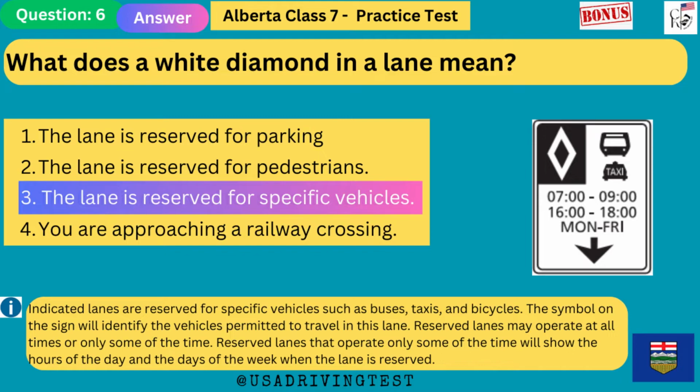Indicated lanes are reserved for specific vehicles such as buses, taxis, and bicycles. The symbol on the sign will identify the vehicles permitted to travel in this lane. Reserved lanes may operate at all times or only some of the time. Reserved lanes that operate only some of the time will show the hours of the day and the days of the week when the lane is reserved.